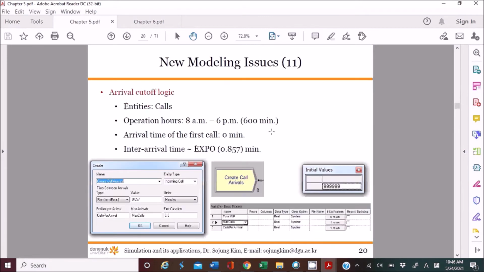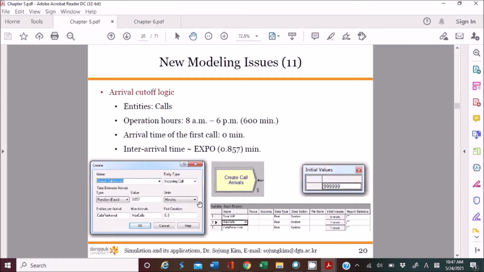Yes, so here's the major concept of the cutoff logic. We have a call entity, and the service system will operate from 8 a.m. until 6 p.m., which is 600 minutes. So if you go to the run setup of this model, you will have 600 as the length of the simulation run. And the arrival time of the first call is 0 minutes, which means 8 a.m. And then the interarrival time follows an exponential distribution with this parameter, so you can type all the parameters here.